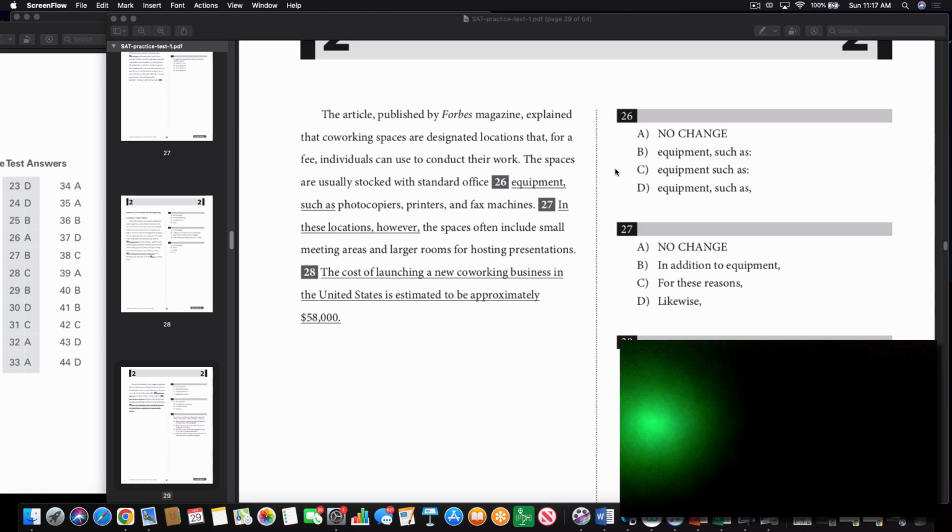Okay, so this is concerning question number 26 over here. They have a list of things: photocopiers, printers, fax machines, as a list of equipment. The question is, how do you start a list when it is towards the end of a sentence, because it ends here, right? This is your end of sentence.